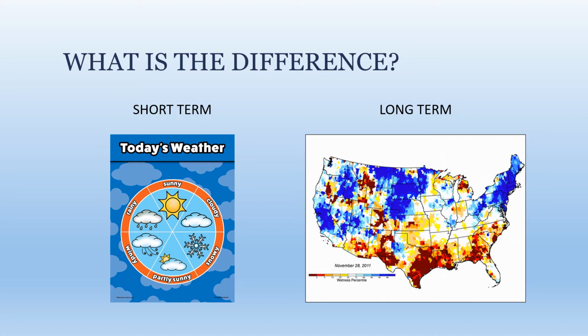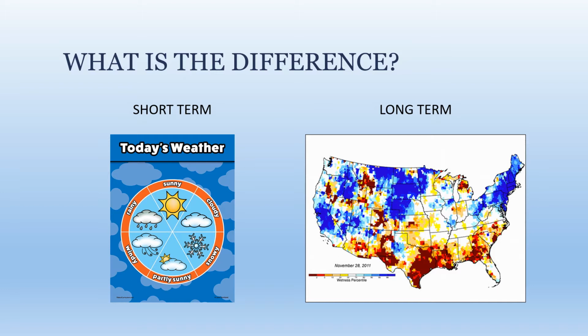Climate, on the other hand, refers to the long-term atmospheric conditions, so we're going to be talking more about averages and things that happen over longer periods of time, such as months, years, decades, centuries, and even longer than that. As you can see on the map here on the right side, that's a drought map. Since that's something that happens over a longer time, that's going to be in the climate category.